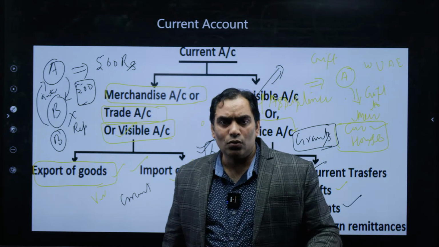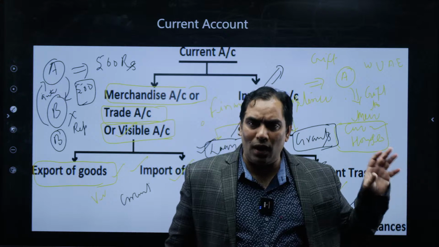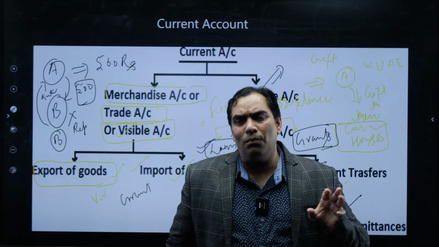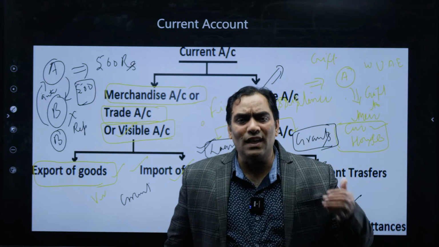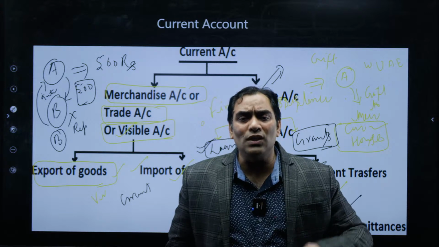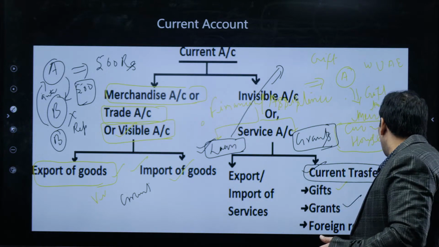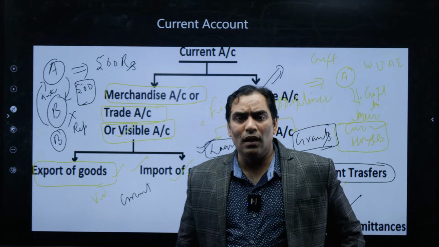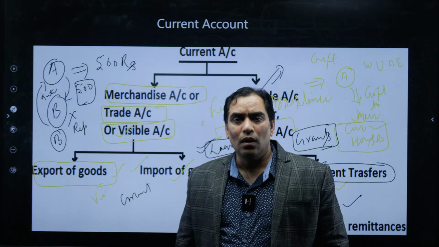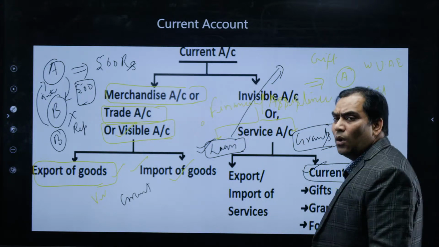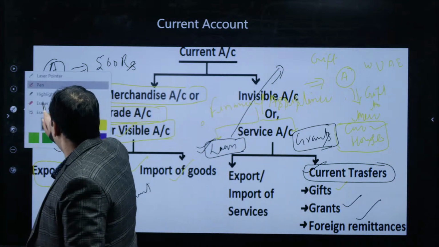So financial assistance can be done in the form of loan or debt, or in the form of grants. If the country or individual is getting grants from outside the territory of India, that will definitely be part of our current transfer. Whereas the other is remittances. What is the meaning of remittances? Let me rub it first, then I am going to explain.